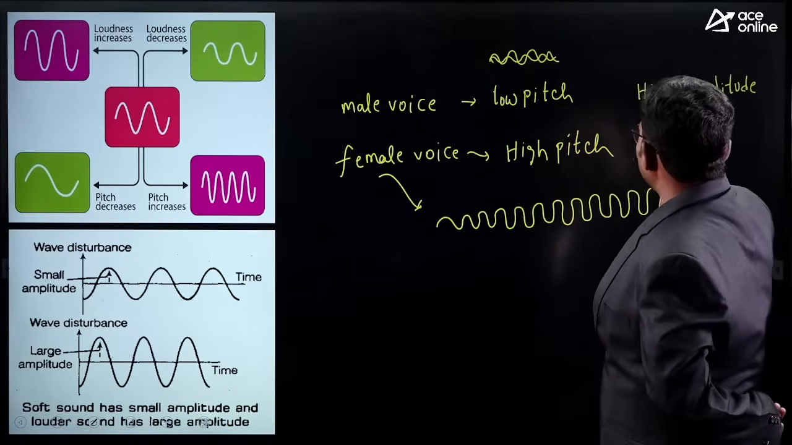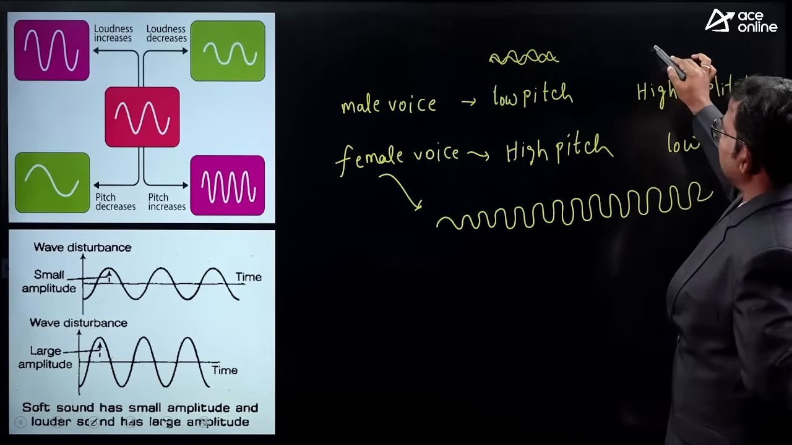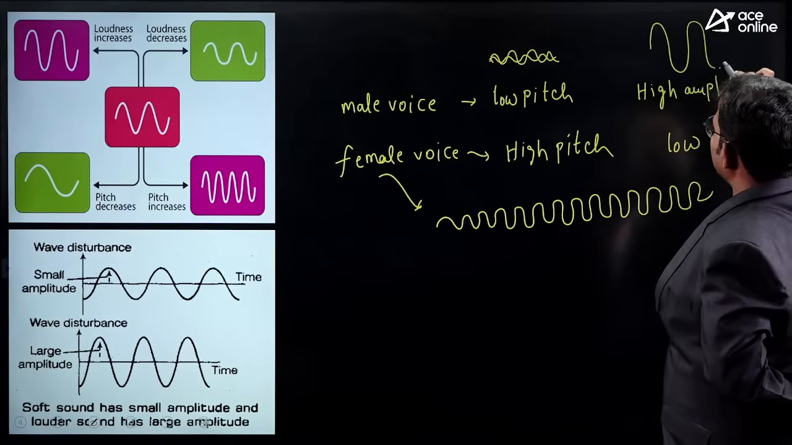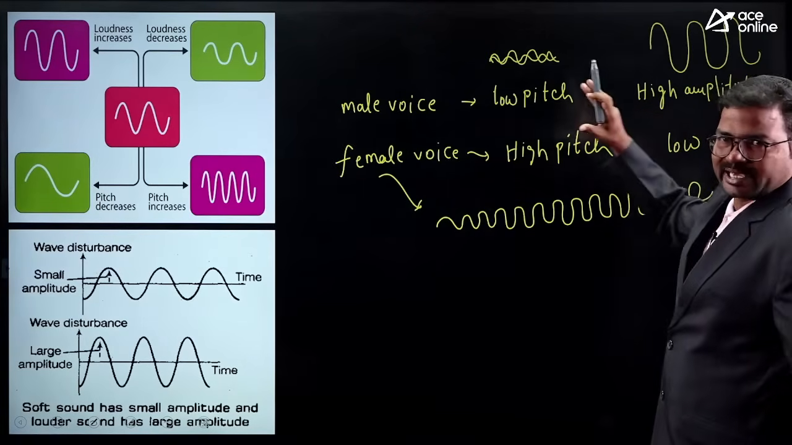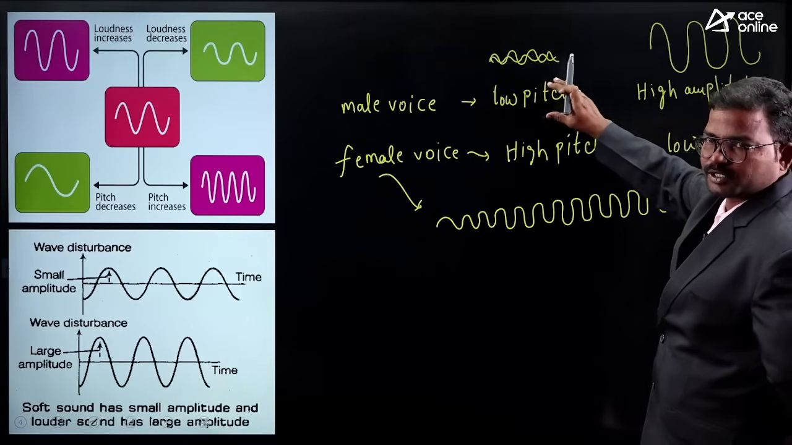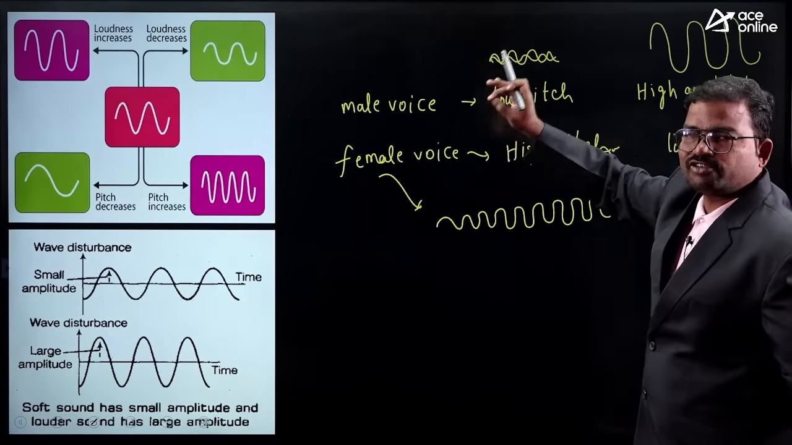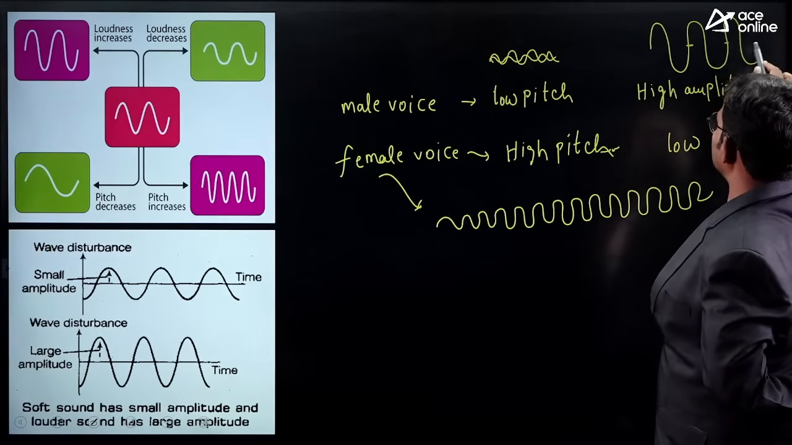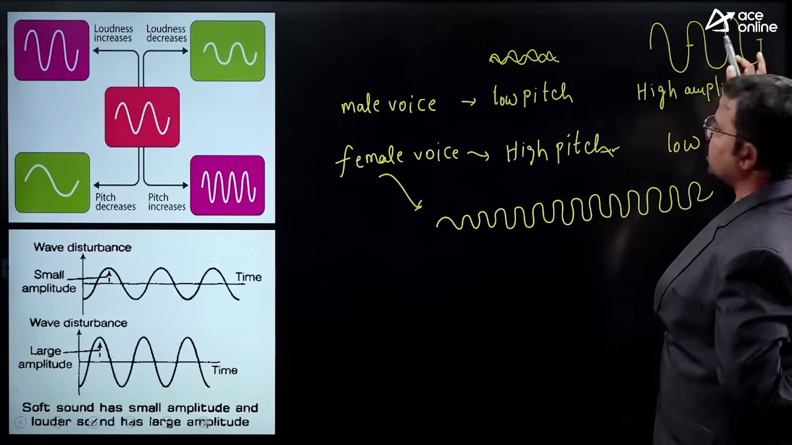Next, what about amplitude? Amplitude means like this. So we are getting around 2 to 3 waves. These are not exact values. Male voice has low pitch. Low pitch means the number of waves per second is very small, just like this. Up to here 1 wave, up to here 2 waves, next 3 waves. Usually we get 3 waves.